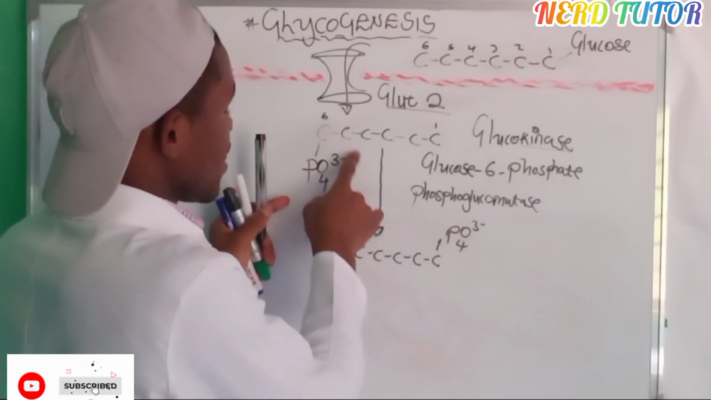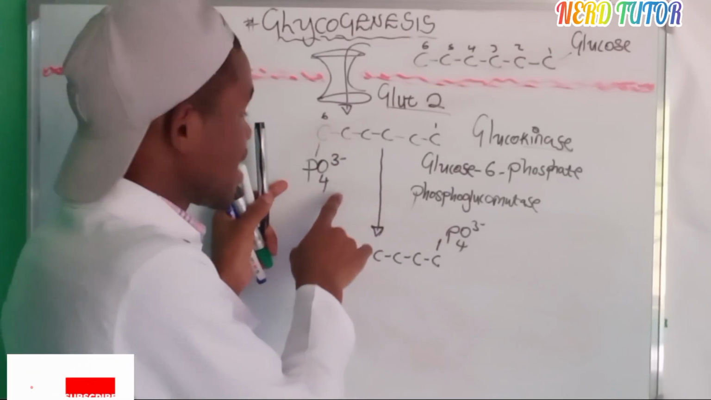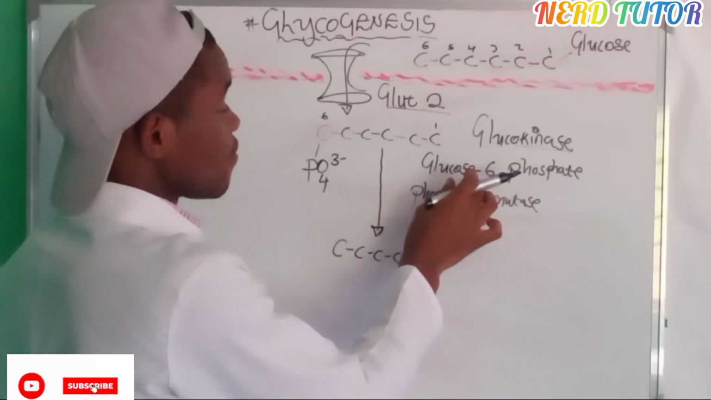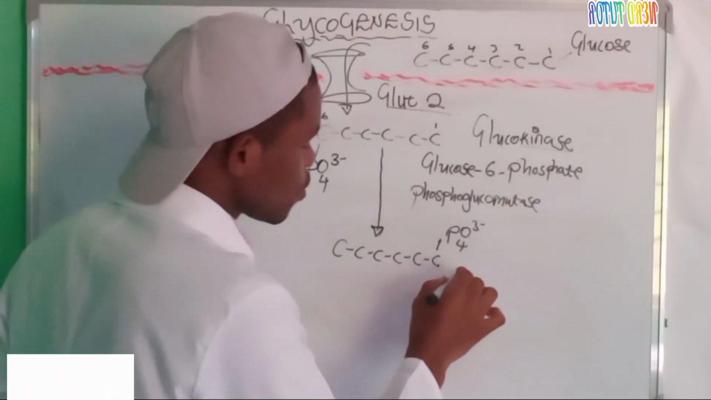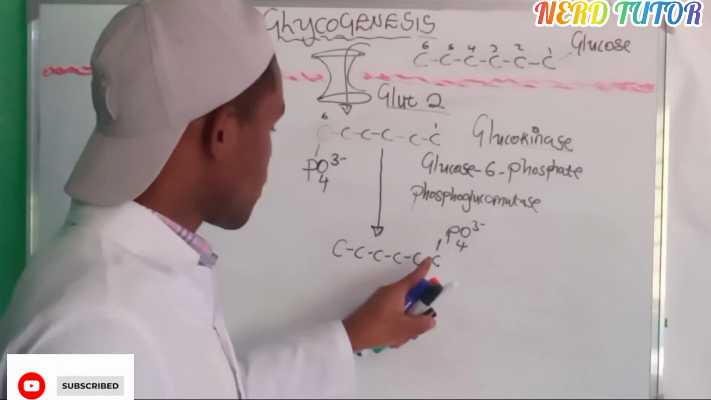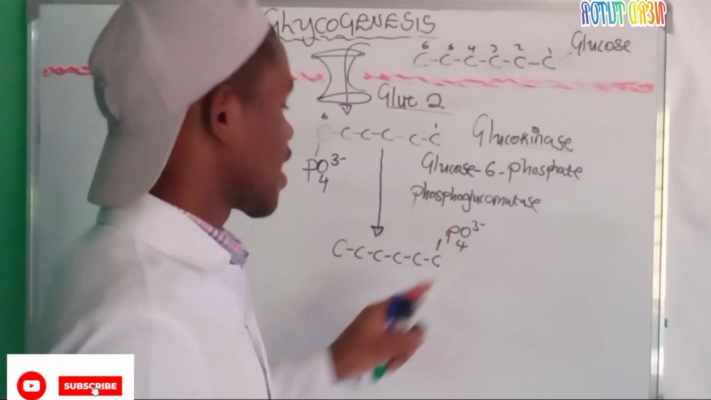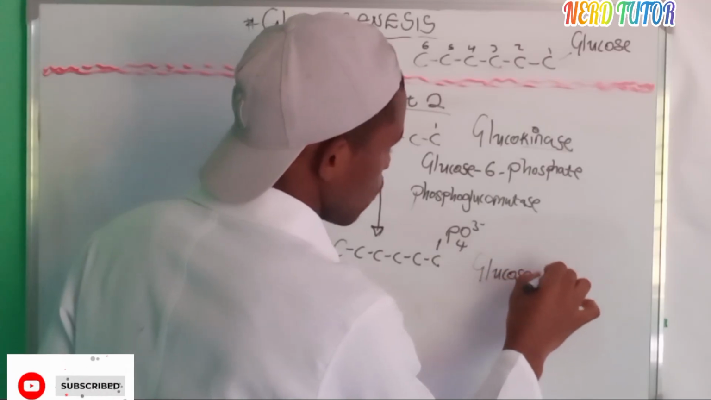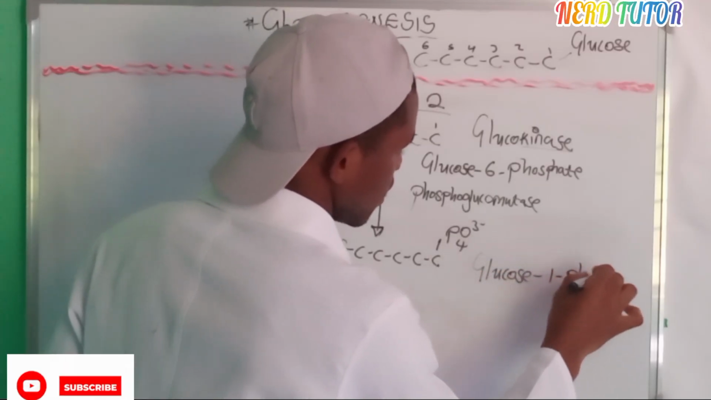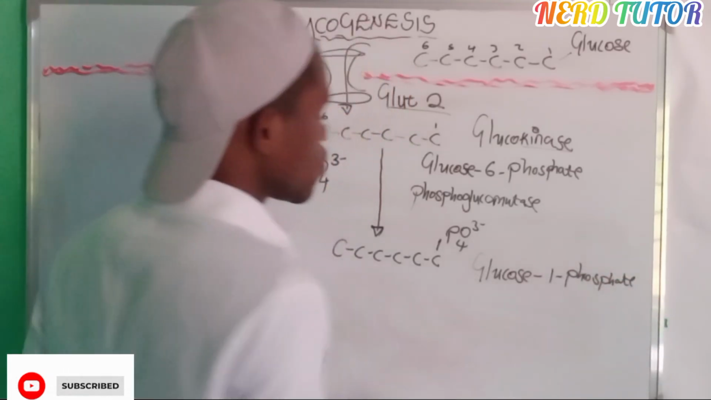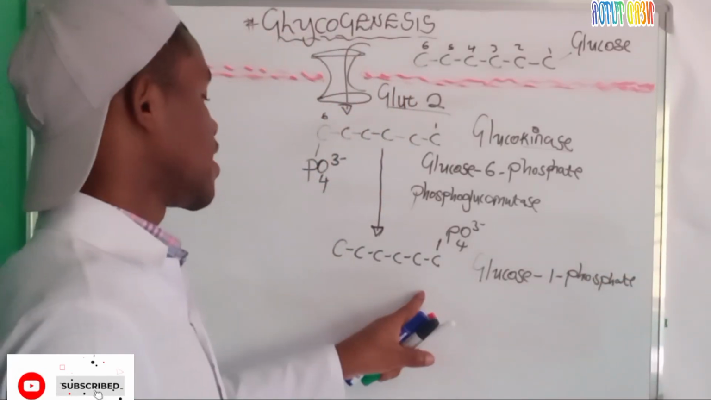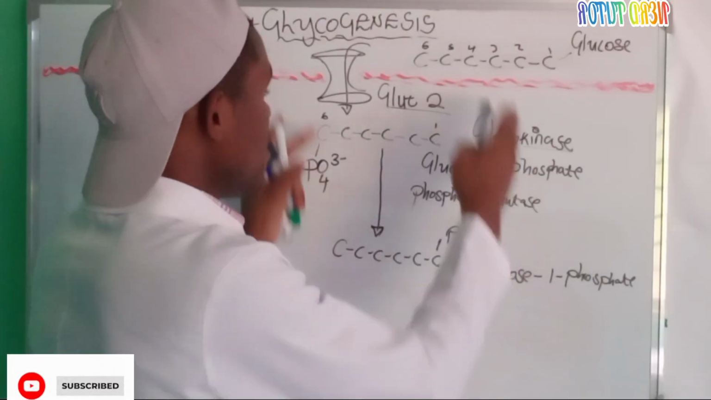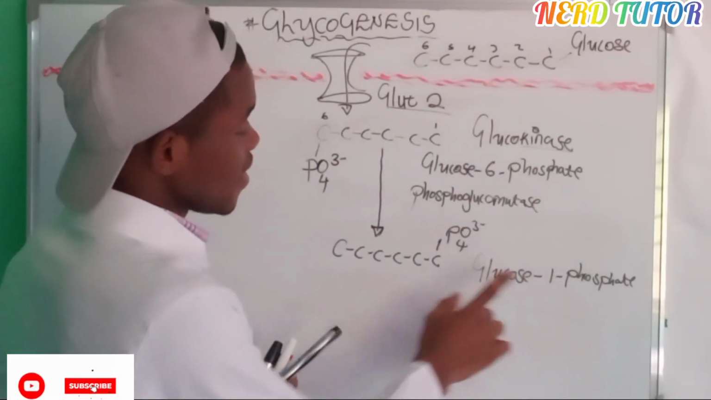As you see, this group was at carbon number 6, but it has shifted to carbon number 1. Even the molecule has now changed from glucose 6 phosphate to what? To glucose 1 phosphate. Why? Because at carbon number 1, that is where the phosphate is now attached. So this is glucose 1 phosphate. This is a very important intermediate in our process of making glycogen. So we are still going.